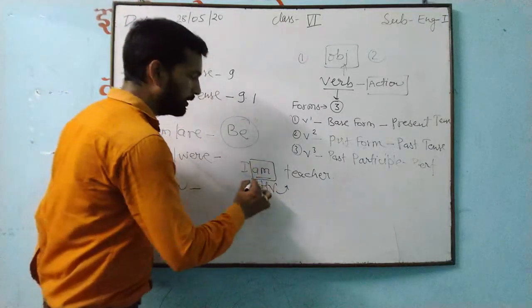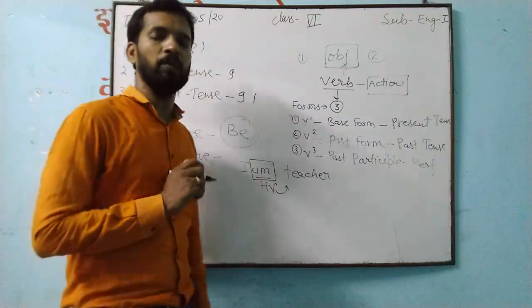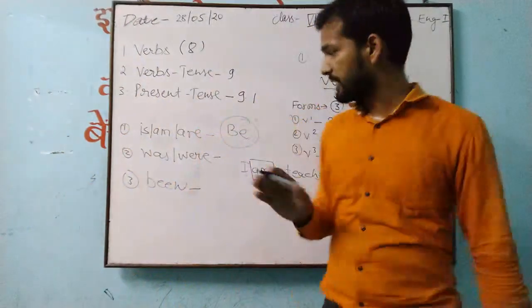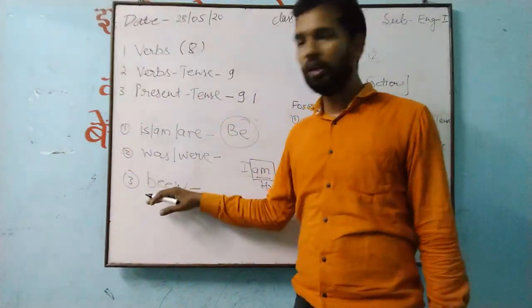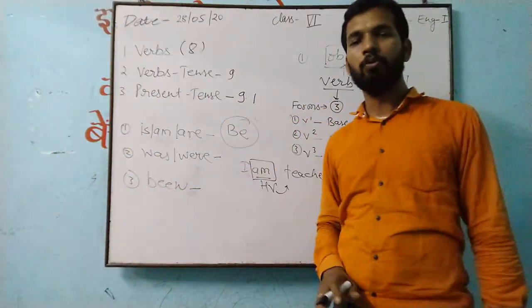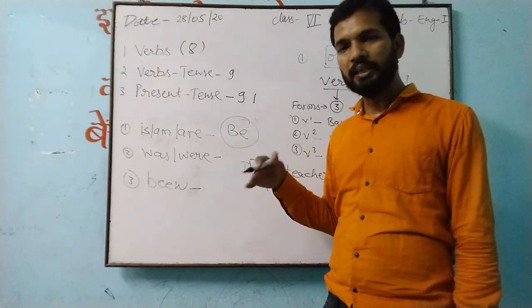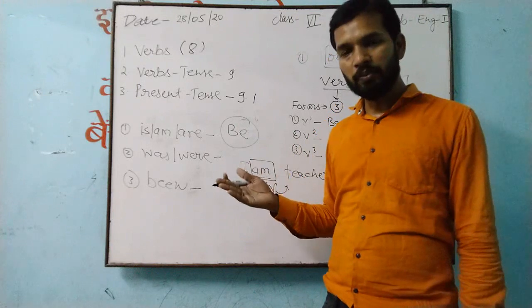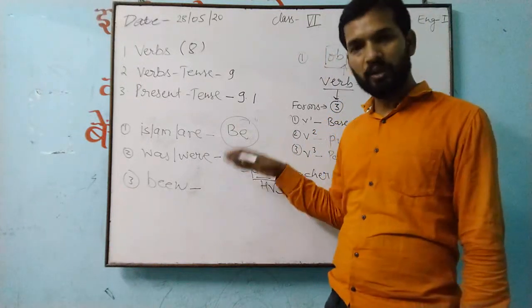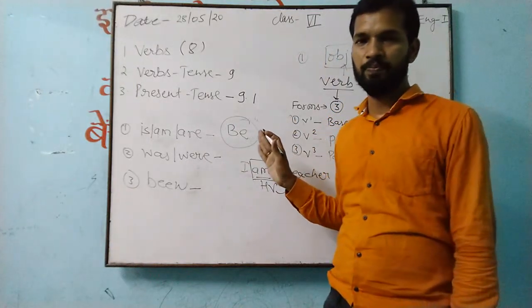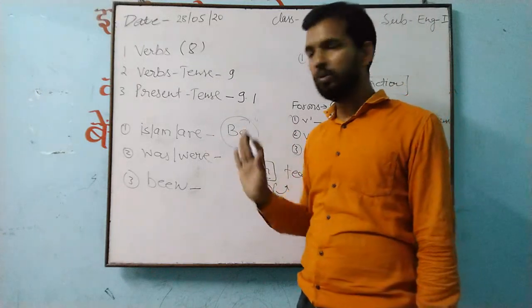So this will be utilized as a main verb. It means these all can be utilized as a helping verb also, as a main verb also. And it will be utilized as a main verb when you do not get any action word after that. Understand it? This is about that only.